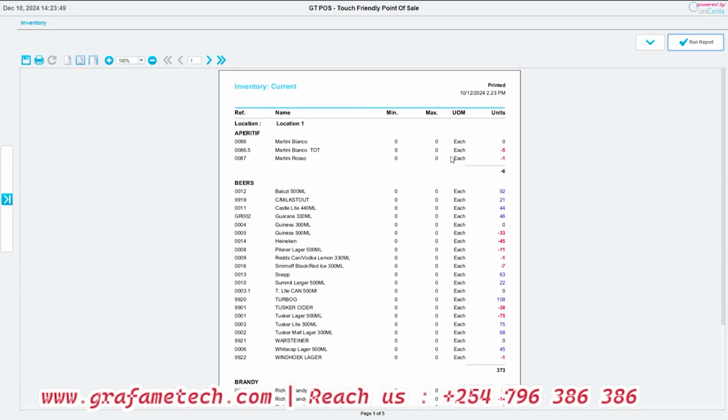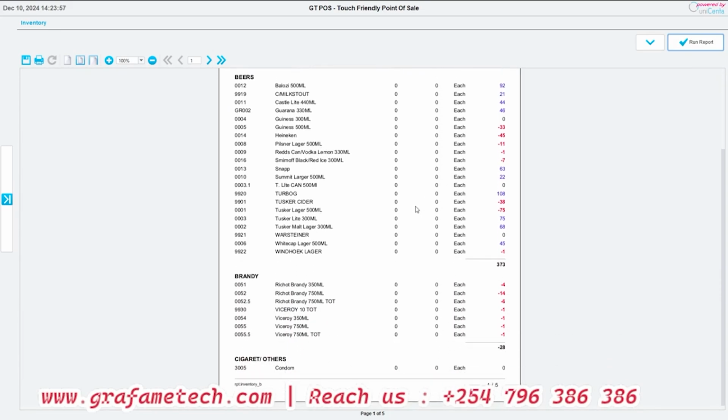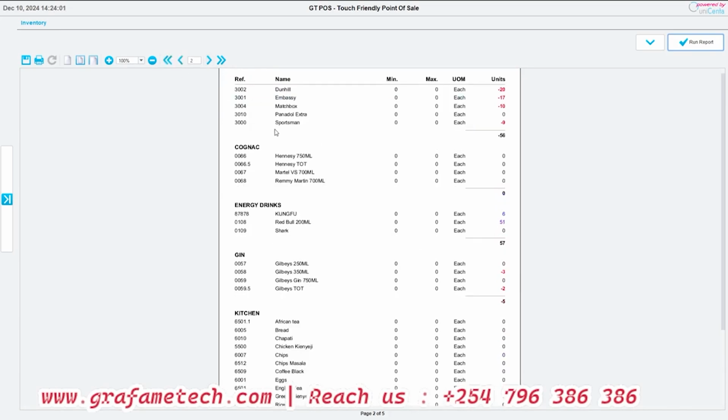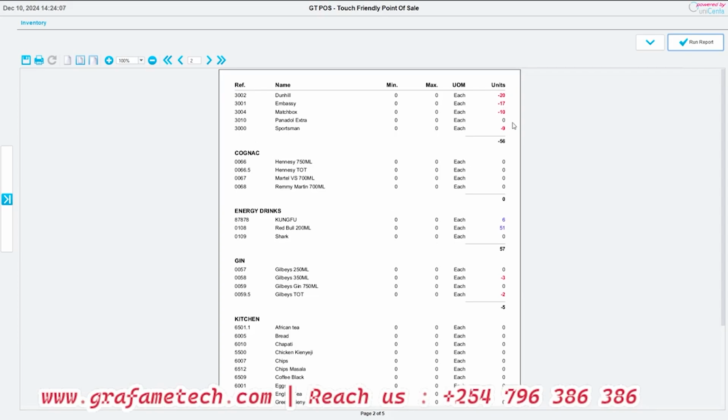Whenever you see notable changes, you just mark it and then we review it per merger. So this is now the report of a stock check. No pricing, just the product name and also the units that are there currently. Like I said, the negative is as a result of maybe selling minus stock.